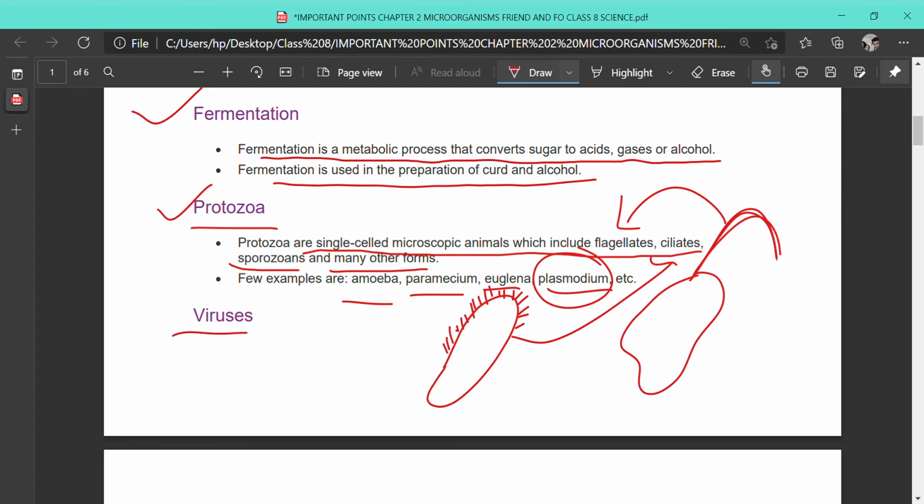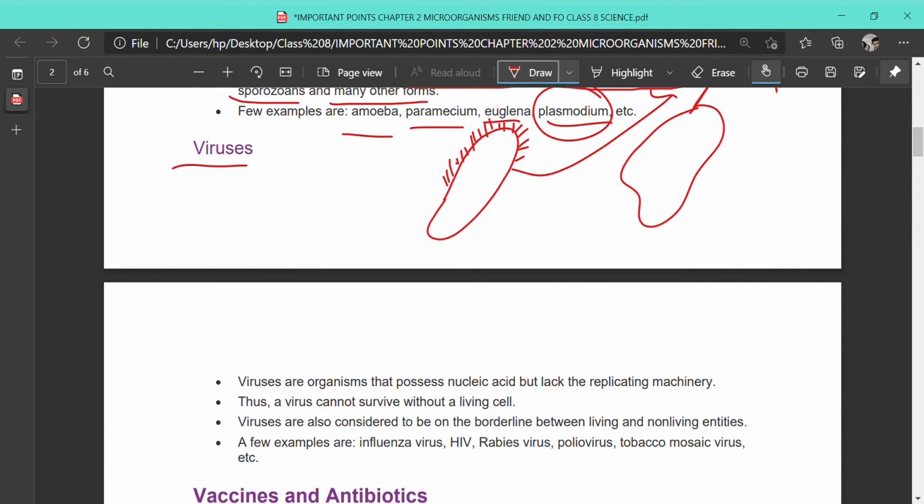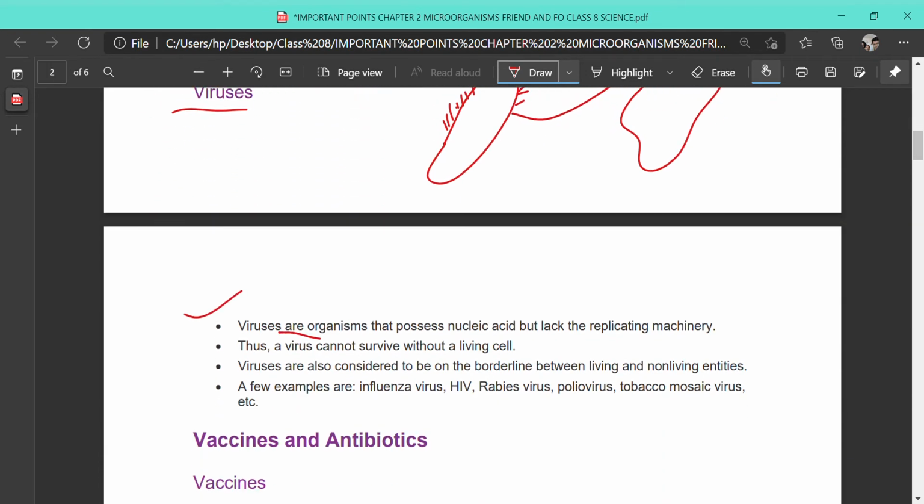The next category, although it is not broadly grouped, is virus. Viruses are organisms that possess nucleic acid but lack the replicating machinery. Replicating means they cannot divide when outside the body, as I told you. Thus, a virus cannot survive without a living cell. That is why they cannot live outside a living body. Viruses are also considered to be the borderline between living and non-living entities.